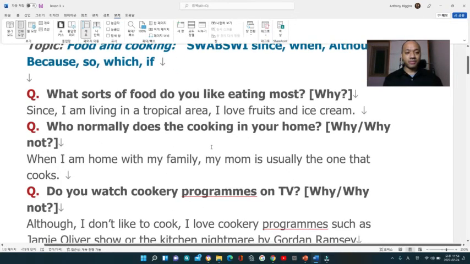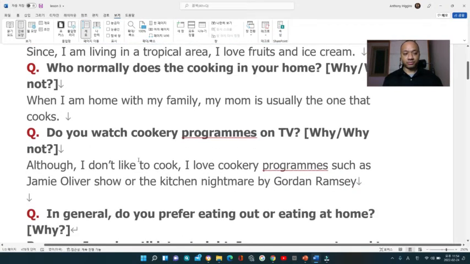Next. Who normally does the cooking in your home? When I am home with my family, my mom is usually the one that cooks. Do you watch cookery programs on TV?